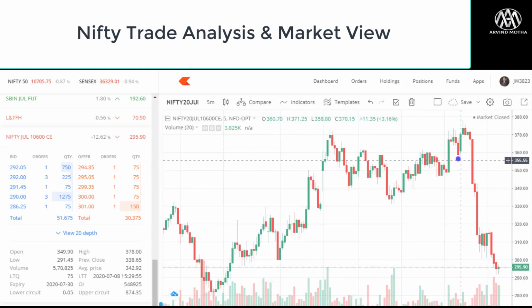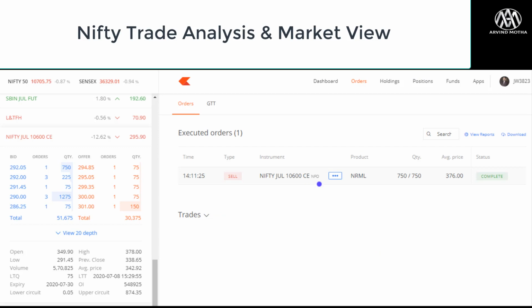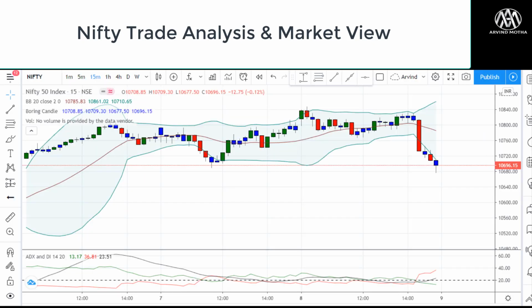If at all I didn't exit the position here, I would have probably booked a loss, because it is going to my entry somewhere here, 306, and it's going to go below that, right? So it's very important to time your entry and exit. And you can see here my positions tab. This is my profit. I booked about 51,000 rupees profit on this trade, and I bought around 10 lots of Nifty. That is my trade. In 2 days, my capital was around 2.3 lakh rupees. My returns was 50,000 rupees. So this is my trade which I took in Nifty.